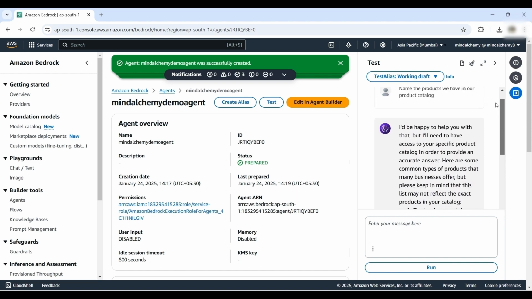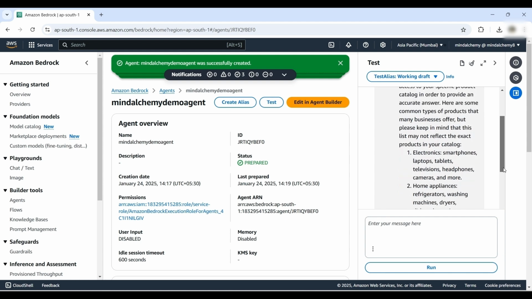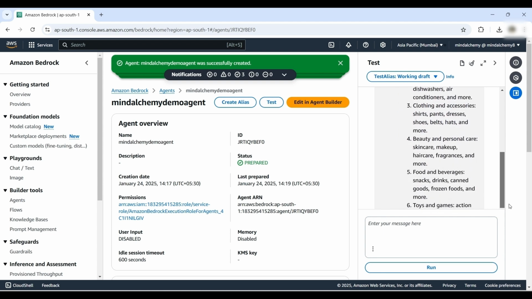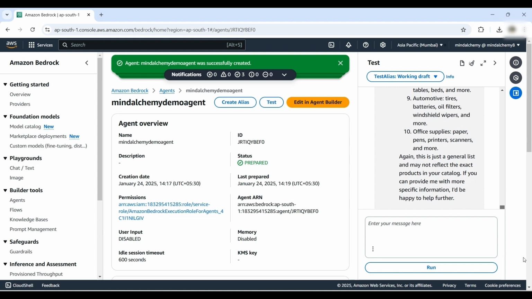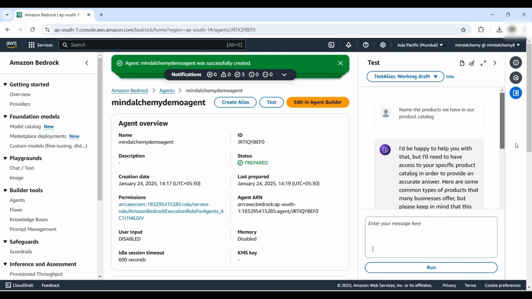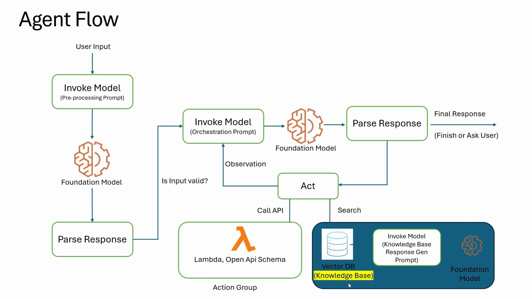The response indicates that the model cannot provide an accurate answer because it lacks access to our native product catalog. However, it has provided a generic description of typical contents in a product catalog which is not specific to our requirements. To obtain precise and relevant responses, we need to provide the agent with our own data. Next, we will create a knowledge base to provide our own data for extracting relevant information.